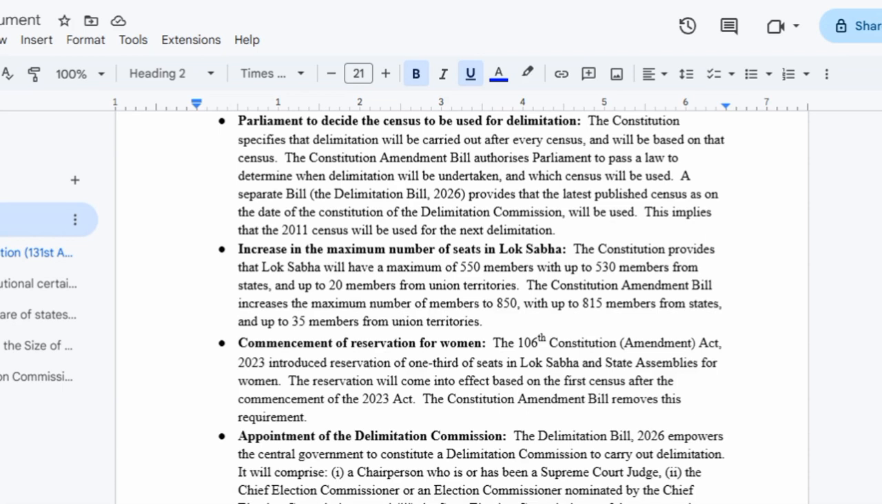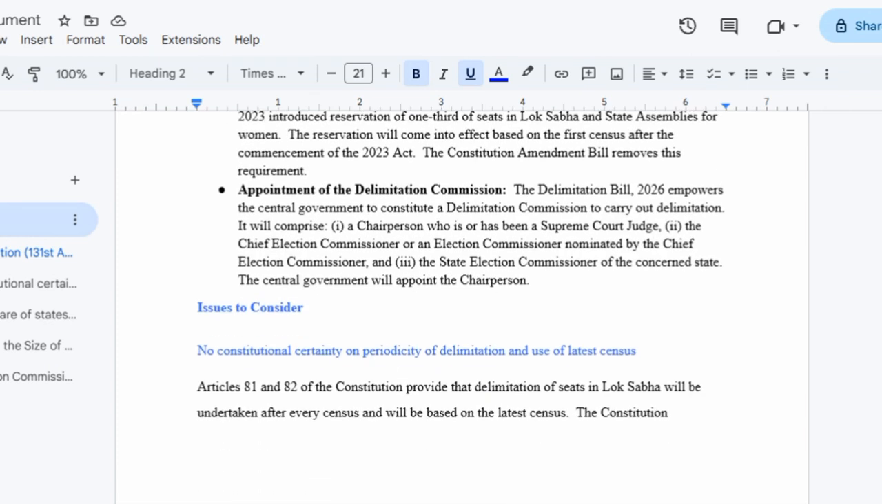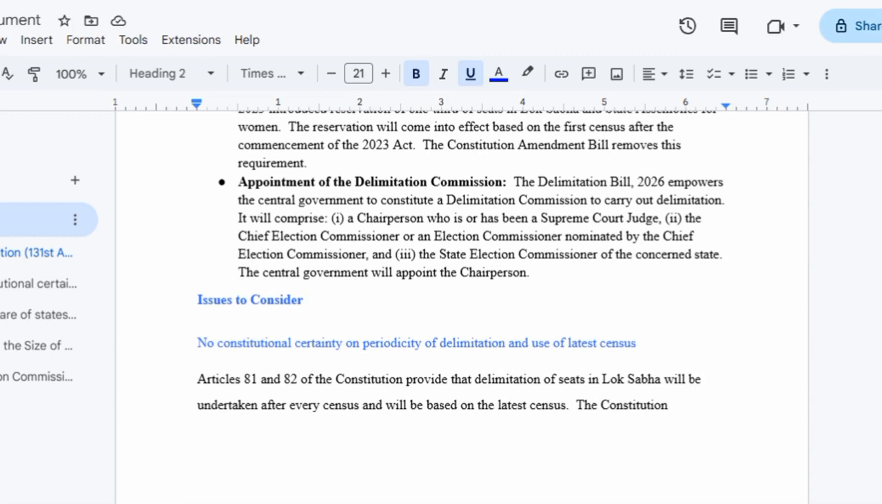You have to remember all the key features that were presented in this bill. First was the delimitation to be based on the proportion to population. Second is that Parliament is to decide what census is to be used. Third is the increase in the maximum number of seats and the consequent provisions. Now let us understand the issues that need to be considered.